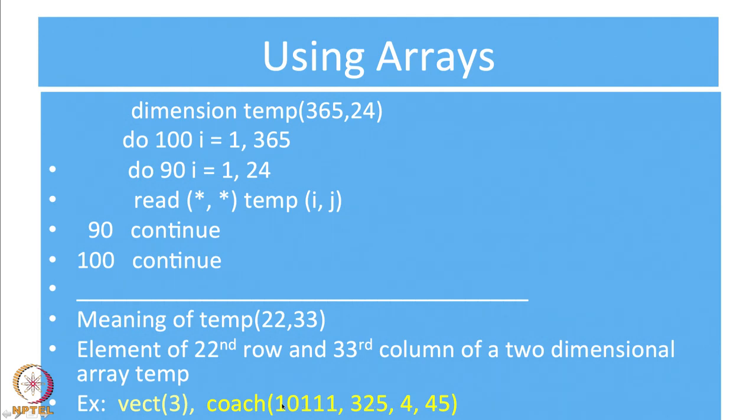How will I modify this to include all the trains? First thing I will do, I will give a dimension of 99999. That allows me to take care of all the trains in the country. Then instead of 325, I will make it 365, which allows me to store the data for 365 days. Then instead of 4, I will give around 30, because there is no train in the country with more than 30 compartments. The last one I will give 100, because there is no coach which has more than 100 seats, but maybe I will make it about 200, because some seating in trains can be up to 106 seats.